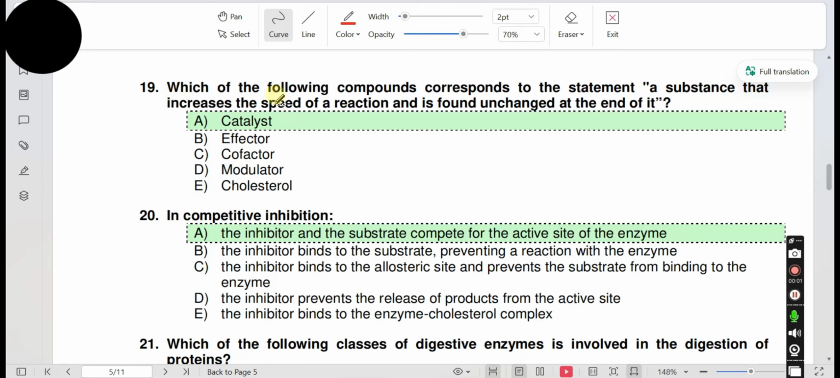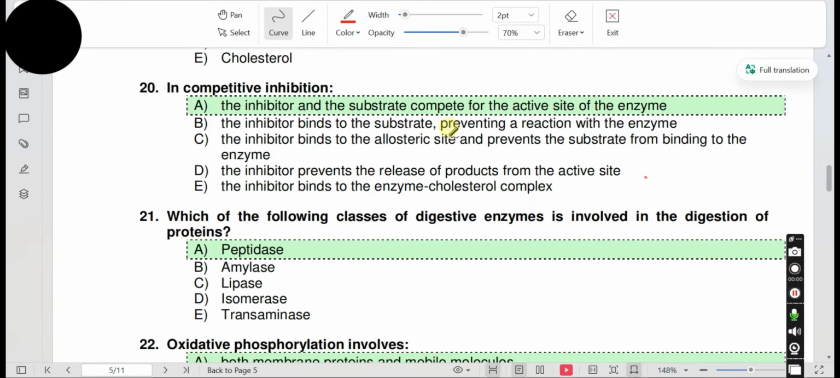Question 19. Which of the following compounds corresponds to the statement: a substance that increases the speed of the reaction and is found unchanged at the end of it? A very easy question. It's basically a definition of the catalyst. So the answer is A. A catalyst is a substance that is not used up in the chemical reaction and it increases the speed of reaction and it lowers the activation energy.